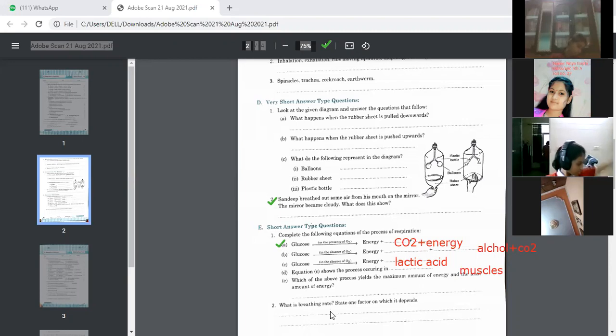Next, what is breathing rate, and state the factor on which it depends. Yes, okay, tell, Anya. The number of times a person breathes in a minute is termed the breathing rate. On average, an adult human being at rest breathes in and out 15 to 18 times in a minute. So you have to tell the breathing rate, and on which factor it depends.